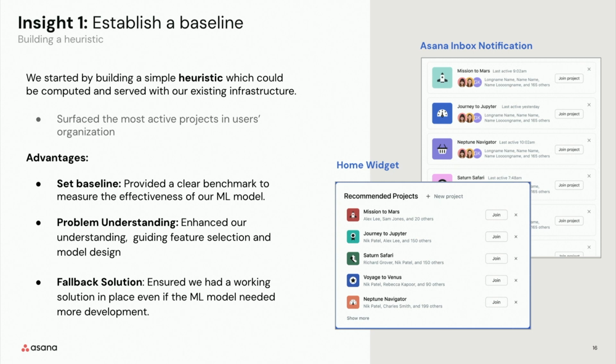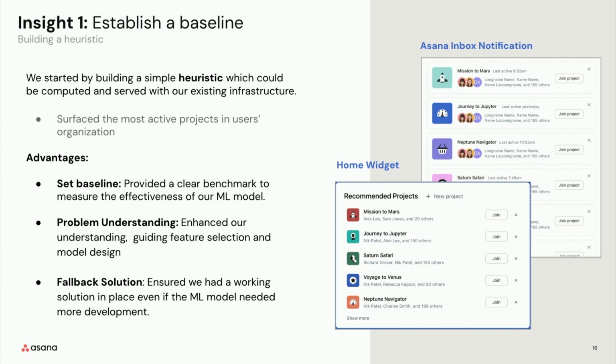Using this approach, establishing a baseline and starting off with a heuristic had several advantages. Number one, this helped us establish a baseline. We were surfacing recommendations to the users for the very first time, and having a heuristic-powered recommendation provided us with a benchmark to start with. The goal eventually was to improve on this benchmark created by the heuristic. Number two, it enhanced our understanding of the problem. It helped us better understand our users and our users' reactions towards a recommendation system. This was key for us in building the model. We drove feature selection, feature creation, and model design through the learnings that we gathered from building a heuristic.